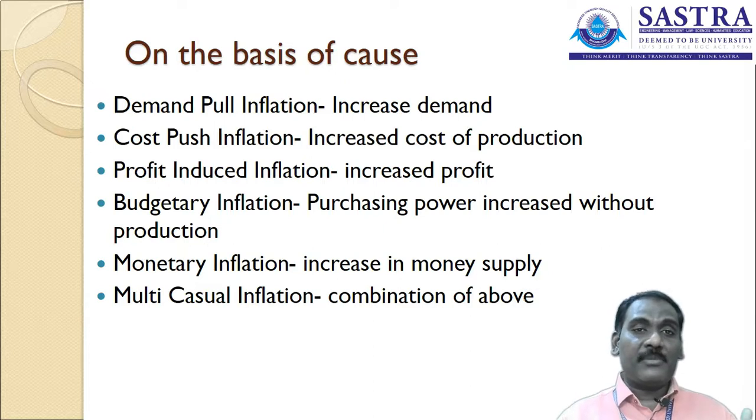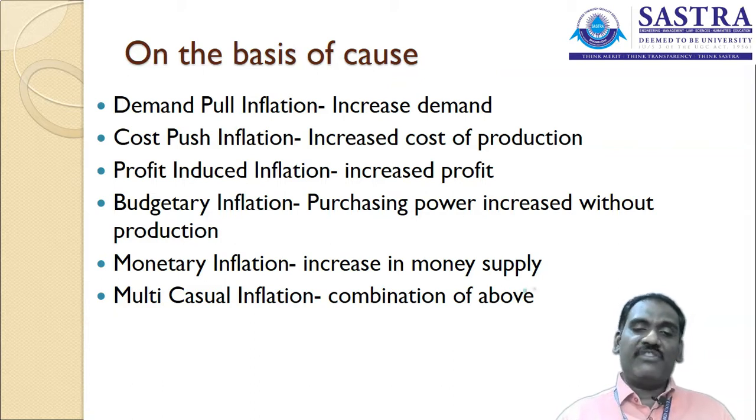Inflation is not a suitable situation for the country. It may be suitable for the manufacturer, the wholesaler and the retailer, but it is not suitable for the government. The government wants to regulate and control the price level in the economy. So that is an important aspect. For this reason, the first one, demand pull inflation, is the result of increased demand in the market for a specific group of products. So that will be the first.